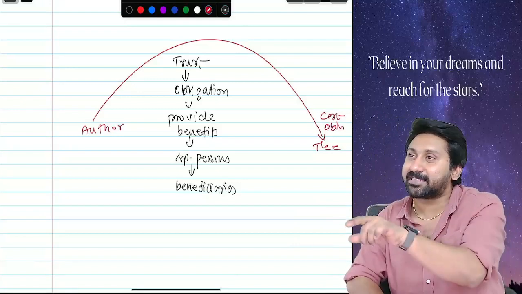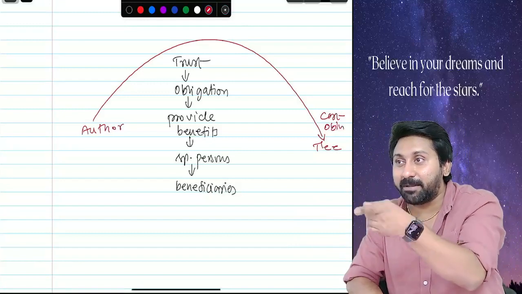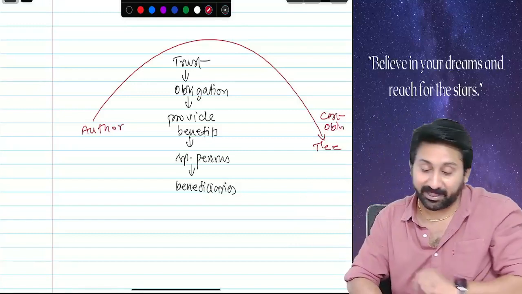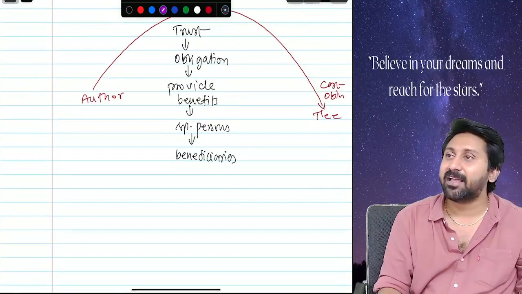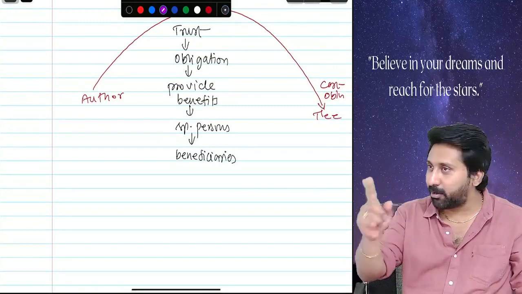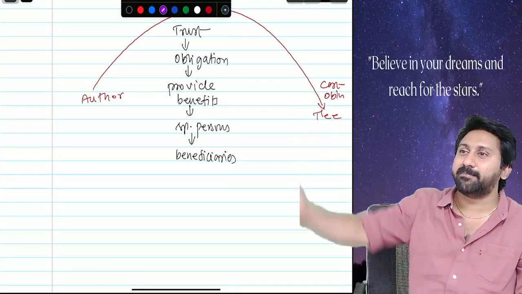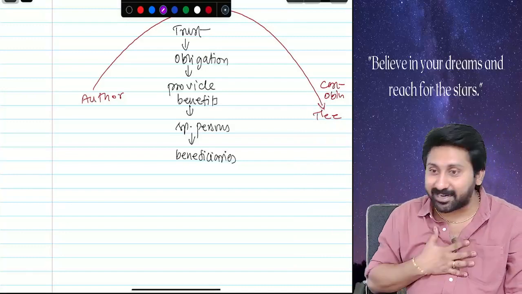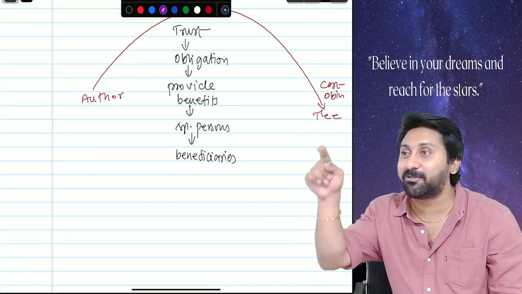The grandfather said, I said provide service, provide benefit. I am not telling you to provide benefit out of your property. Then what did the grandfather do? The author said, I have one lawyer. Okay, I will call him tomorrow morning. I will write all my properties in your name. Immediately the grandson said, really? In my name you will write? Yes, as a trustee, not as your personal property.